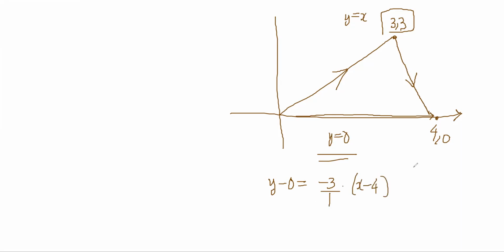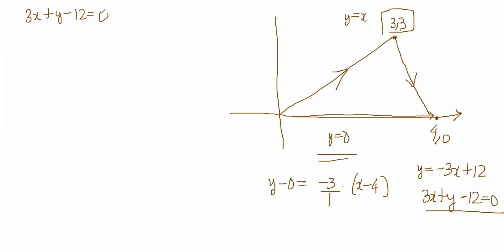So my equation is y is equal to minus 3x plus 12, so 3x plus y minus 12 is equal to 0. So my 3 line equations are 3x plus y minus 12 is equal to 0, y is equal to 0, and minus x plus y is equal to 0, right?